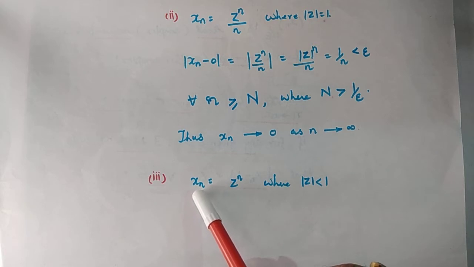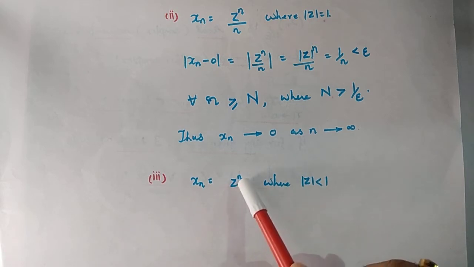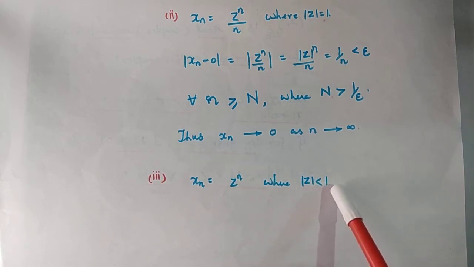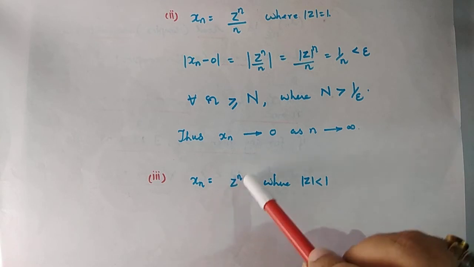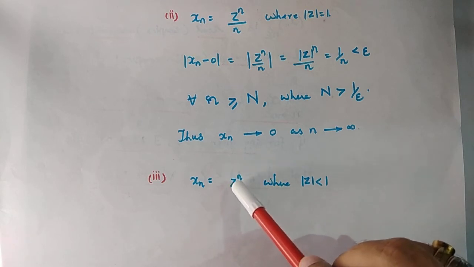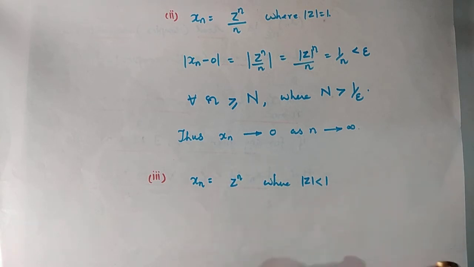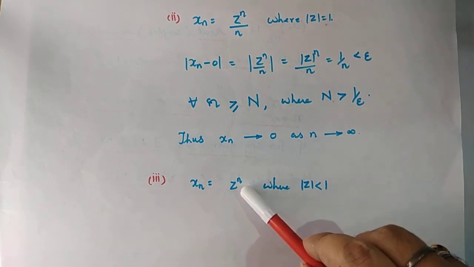Another example is Xn equal to z to the power n, where mod z is less than 1. Here also we may guess that the sequence converges to 0 because if you take the modulus of the sequence, you get a real number with magnitude less than 1 raised to the power n.